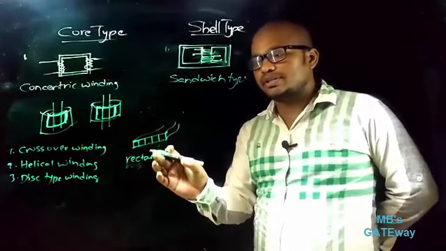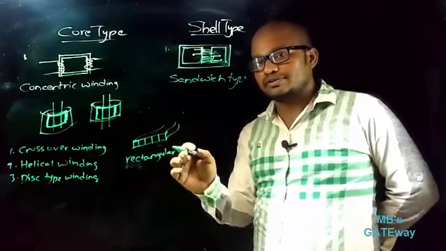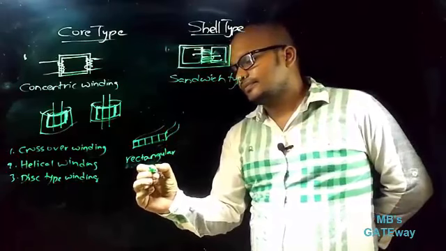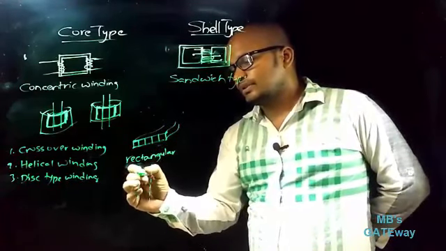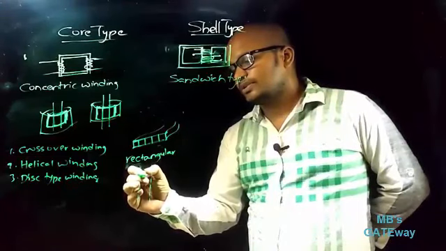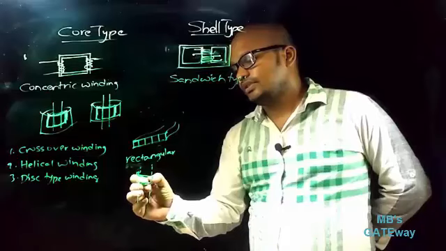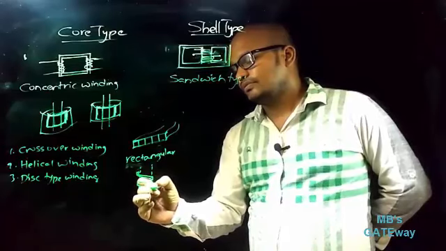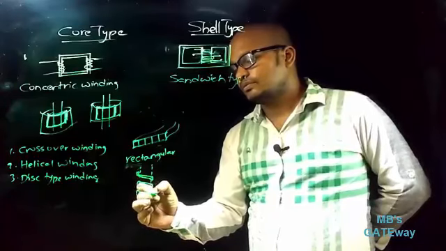In this type of winding, the winding is wound in the form of helical layers. That is, suppose this is the transformer core, and let us suppose this is the conductor, and these are the windings which are placed on the transformer core.